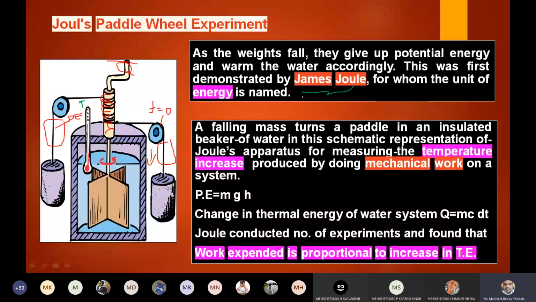A falling mass turns a paddle in an insulated beaker of water in this representation. So the temperature increases due to the rotation of this paddle. The temperature increases by producing mechanical work on the system. The potential energy is m into g into h.